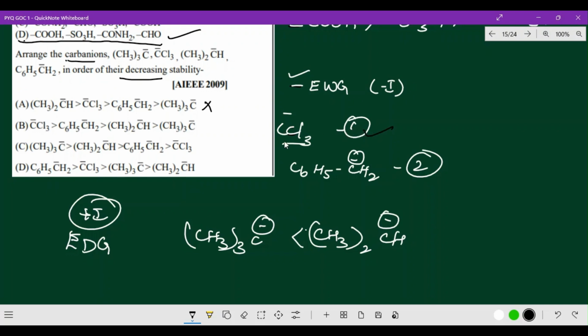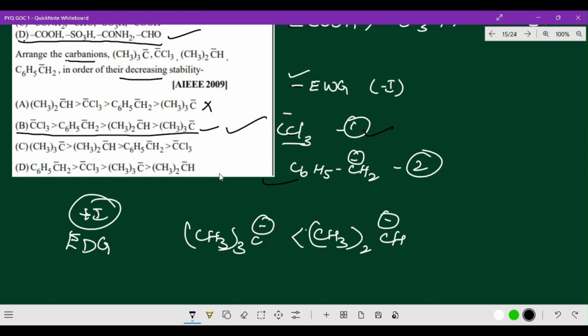Yes, it's correct. And the second one, benzyl carbanion, yes, this is also correct. And the third one, secondary carbanion is more stable than tertiary. So tertiary will be least when we are talking about carbanion, right? So which is the correct option? Option B is the correct option. I hope you got the clarity.